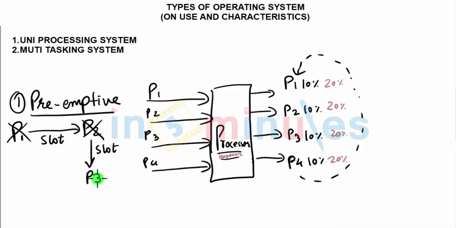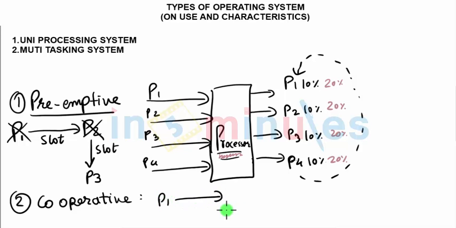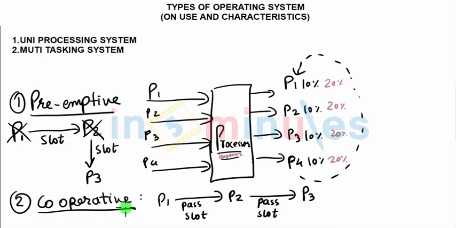Another technique of doing the same thing is called the cooperative technique. Unlike preemptive, where slots were forcefully taken away when the time is over, in this, each process, once its time slot is over, will pass the slot to the next one, and similarly with the next. That means at each pass, the slot is handed over to the next one. So we have two techniques in this, cooperative and preemptive.